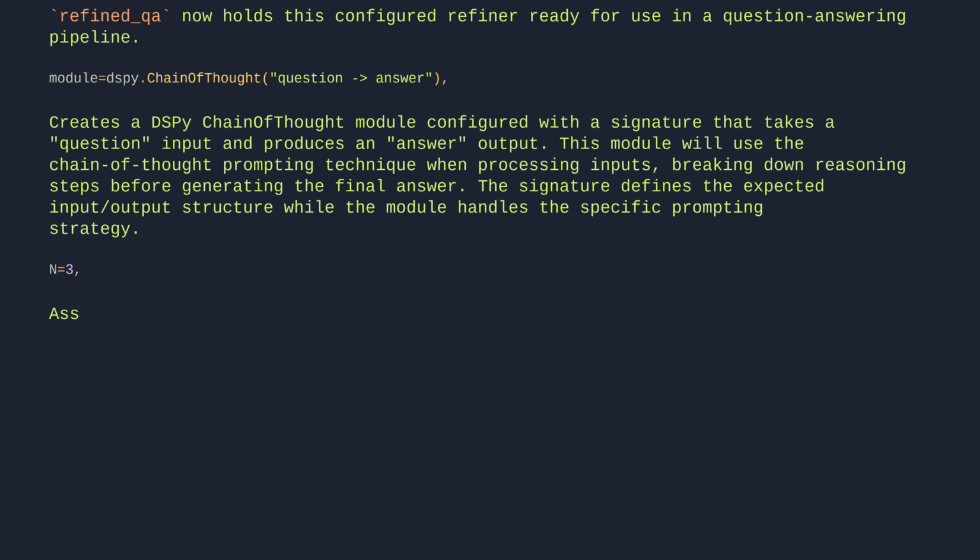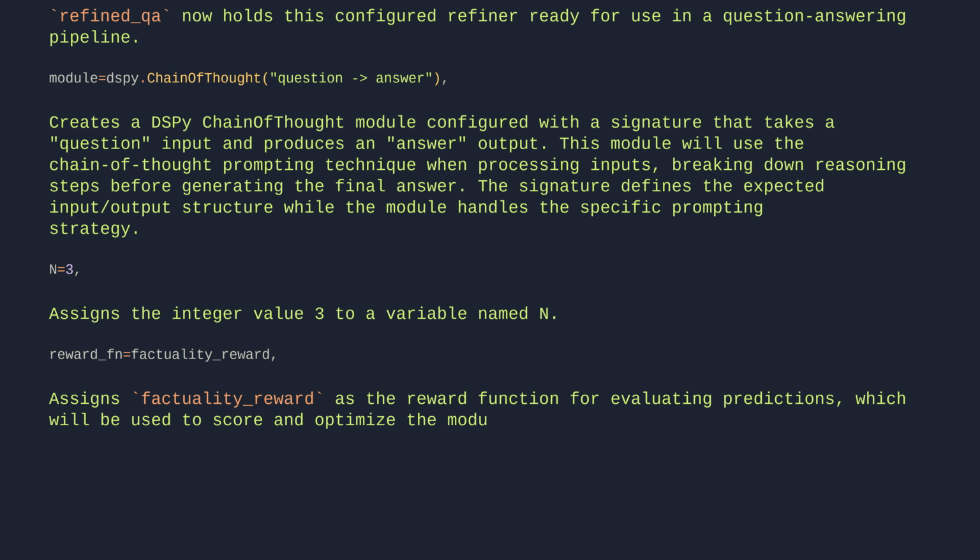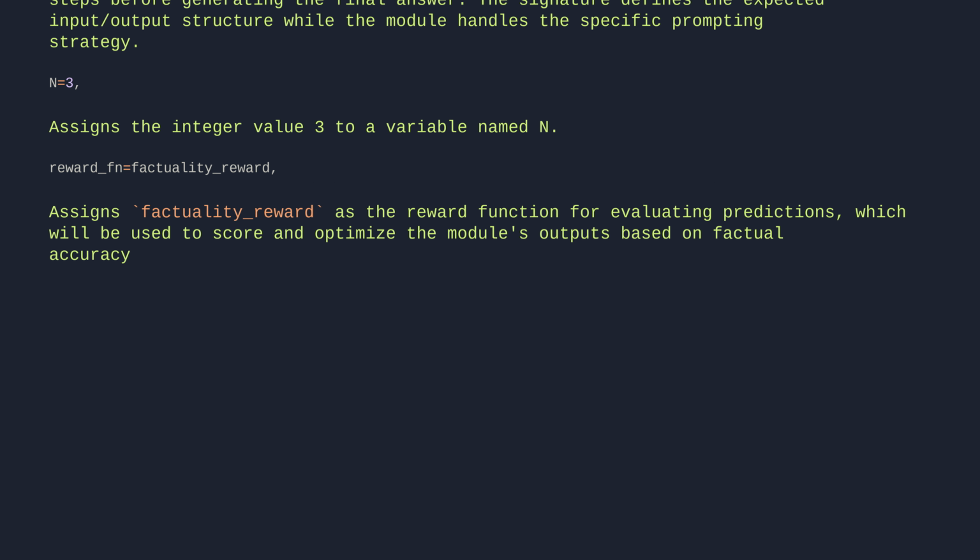N = 3. Assigns the integer value 3 to a variable named N. reward_fn = factuality_reward. Assigns factuality_reward as the reward function for evaluating predictions, which will be used to score and optimize the module's outputs based on factual accuracy. threshold = 1.0. Assigns the float value 1.0 to a variable named threshold.